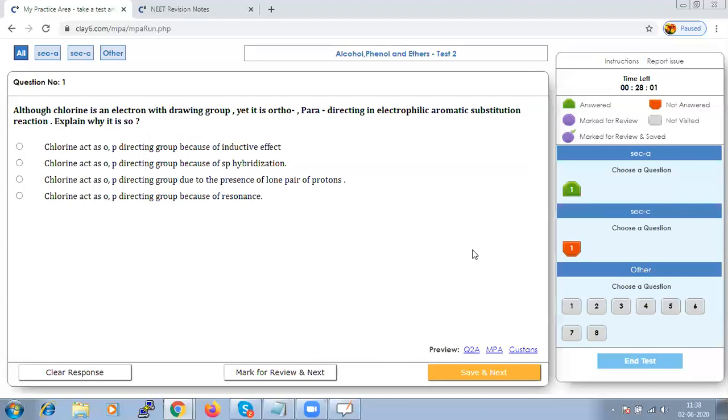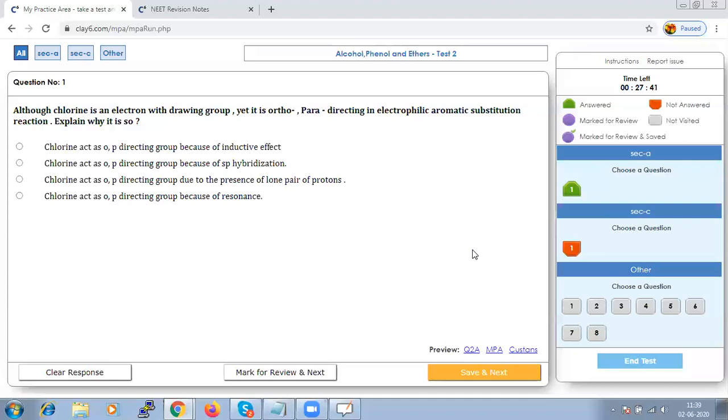Next question: although chlorine is an electron withdrawing group, yet it is ortho-para directing in electrophilic aromatic substitution reaction. Why is it so?